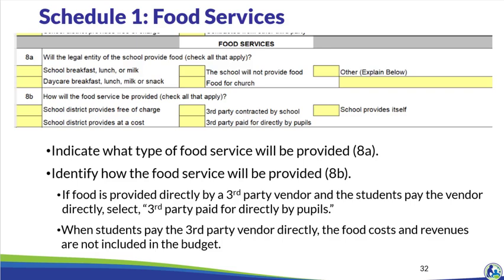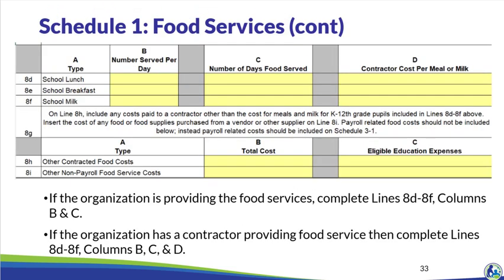If food is provided directly by a third-party vendor, and if the students pay the vendor directly for the food, select third-party paid for by pupils in question 8B. When the students or students' parents are paying a third-party food provider directly, the food costs and revenues associated with this arrangement should not be included in the budget. If the organization is providing its own food services, complete columns B and C for lines 8D through 8F.